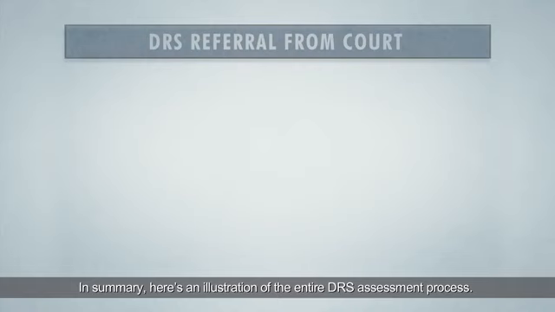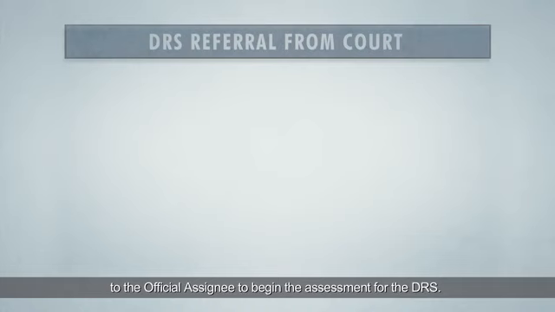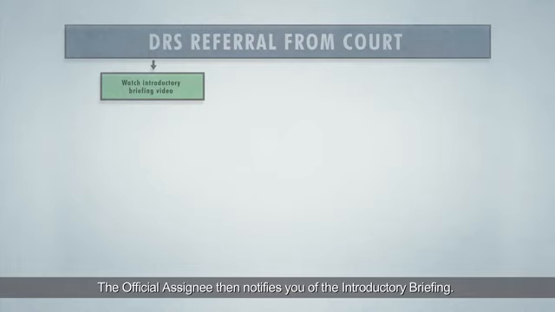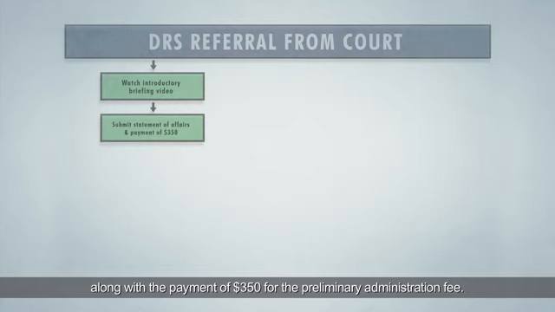In summary, here's an illustration of the entire DRS assessment process. First, the High Court refers the bankruptcy application that was filed against you to the official assignee to begin the assessment for the DRS. The official assignee then notifies you of the introductory briefing. This is the stage we are presently at. Next, you will be scheduled to submit your Statement of Affairs and other relevant forms and documents, along with the payment of $350 for the preliminary administration fee.